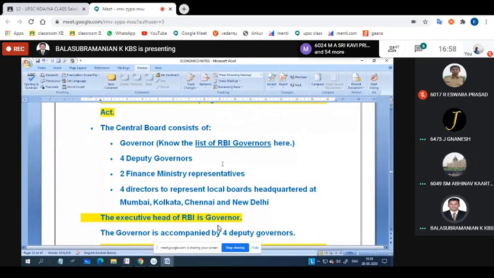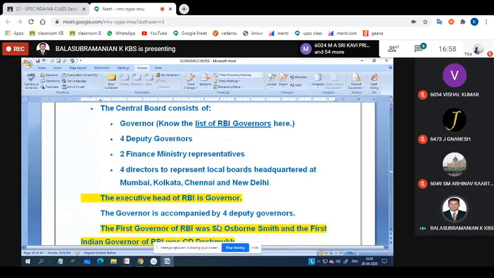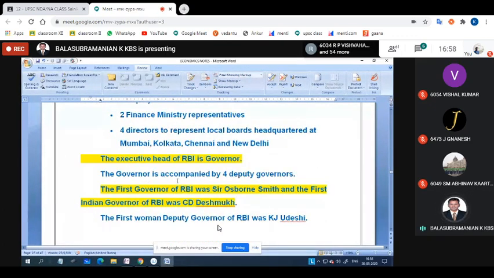Shaktikanta Das. Here, 4 deputy governors, 2 finance ministers respectively, and 4 directors to represent local boards and headquarters at Mumbai, Kolkata, Chennai, and New Delhi. The executive head of RBI is the governor, and the governor is accompanied by 4 deputy governors.